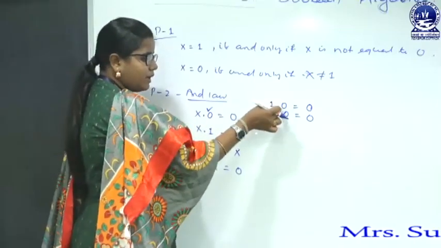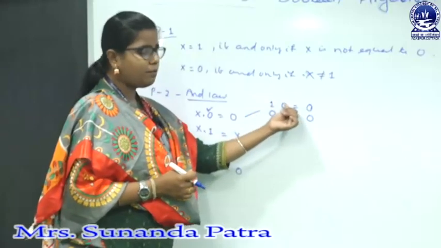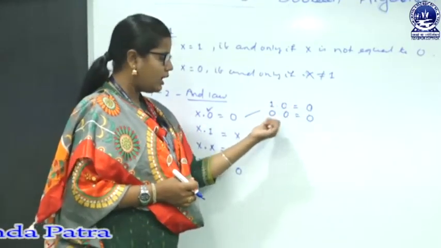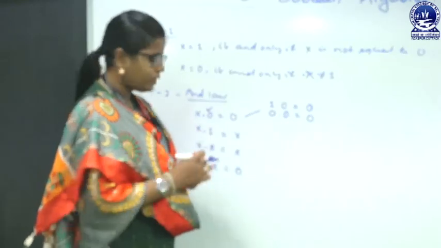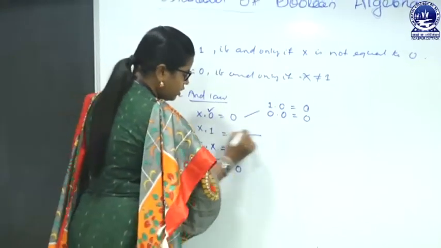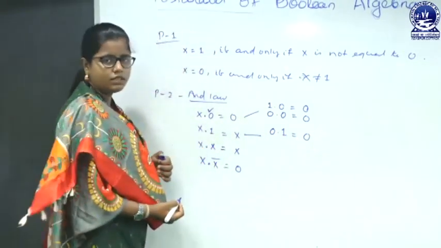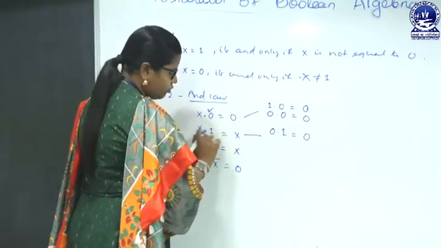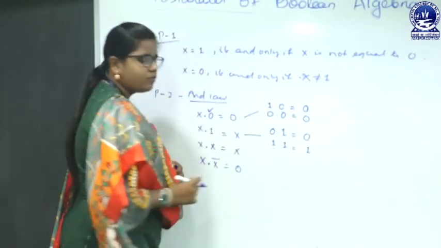X, whatever it may be, x may be 1 or x may be 0. If it is 1, 1 multiplied with 0 equals 0, and if x is 0, 0 multiplied by 0 is also 0. Coming to the second, x value can be 0 or 1. So, 0 into 1, the answer will be 0. If x is 1, then 1 into 1, the answer will be 1.